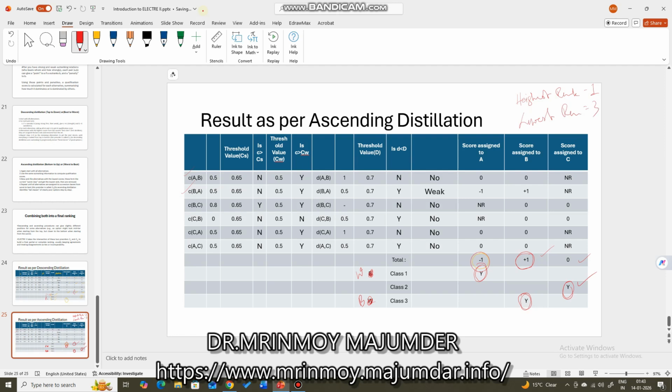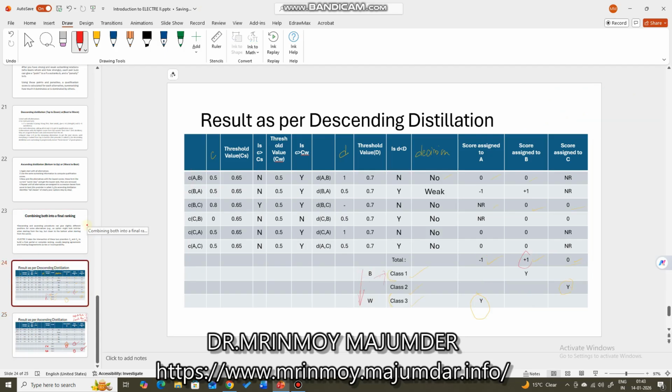Now, when you are arranging them with respect to the ascending distillation, the worst ranked alternative will get the best class, that is class 1, and the best ranked alternative will get the worst class, that is class 3. So that is why it is ascending. It is coming from worst, which is class 1, to best, which is class 3. But in case of descending distillation, the normal thing follows. The best alternative is assigned class 1.